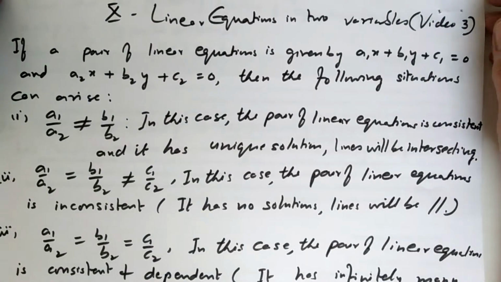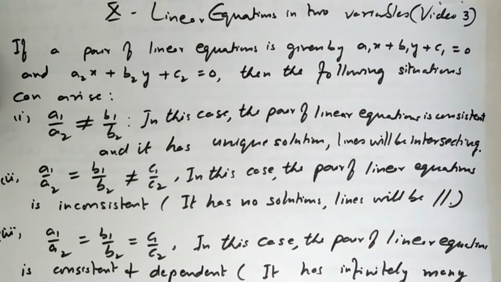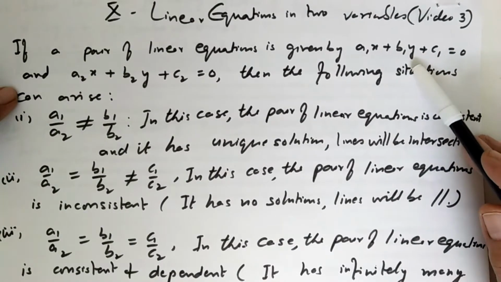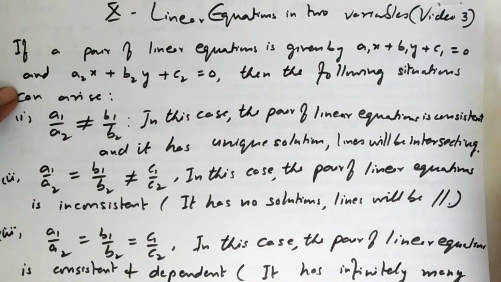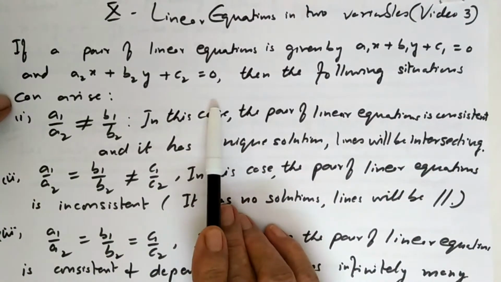We are doing this chapter, linear equations in two variables. For this, you need to know a little basic: when the lines are consistent and when the pair of linear equations is inconsistent. If a pair of linear equations is given by these general forms: a1x plus b1y plus c1 is equal to 0 and a2x plus b2y plus c2 is equal to 0.